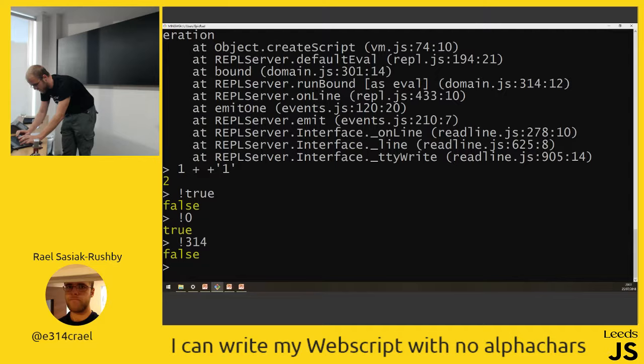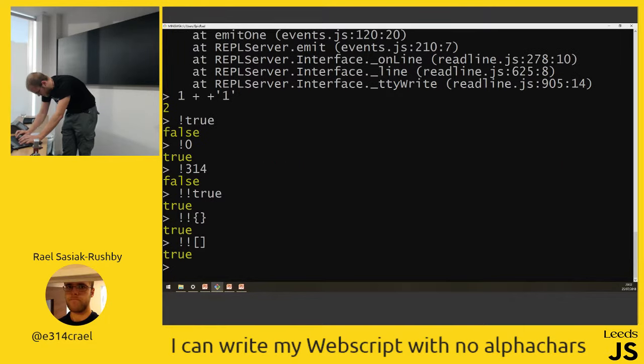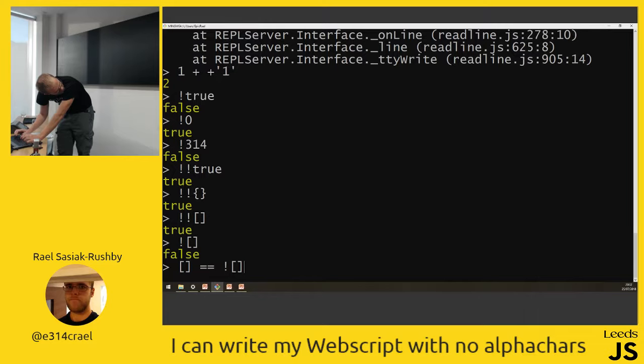And I can find out what is the falsiness of an array, an empty object. Well, an empty object is true. An empty array is also true. What is not array? That's false. That makes sense. Given we've seen there, we know that an array is technically truthy, and an empty array is false. What's that equal?